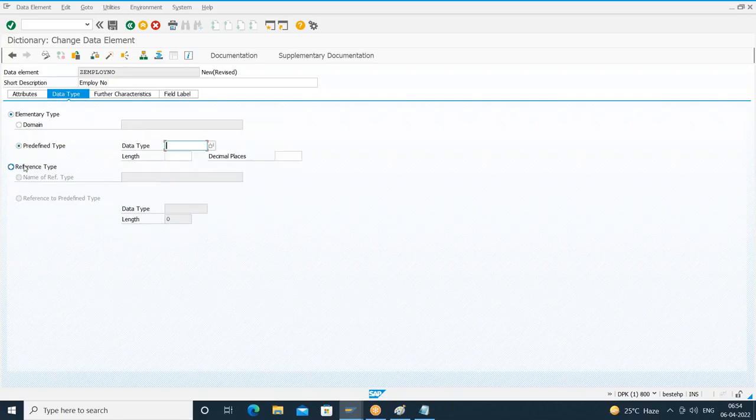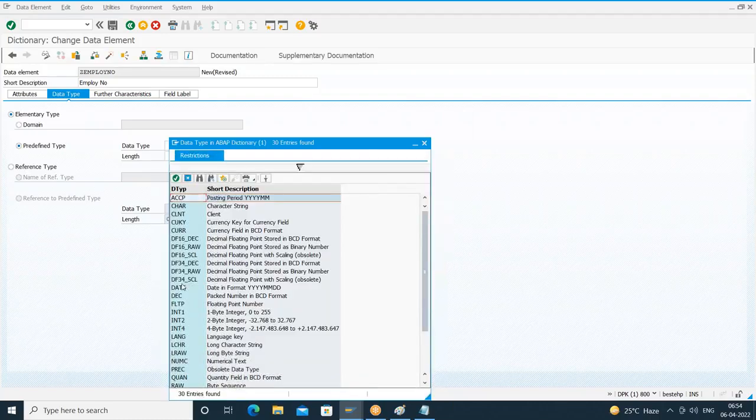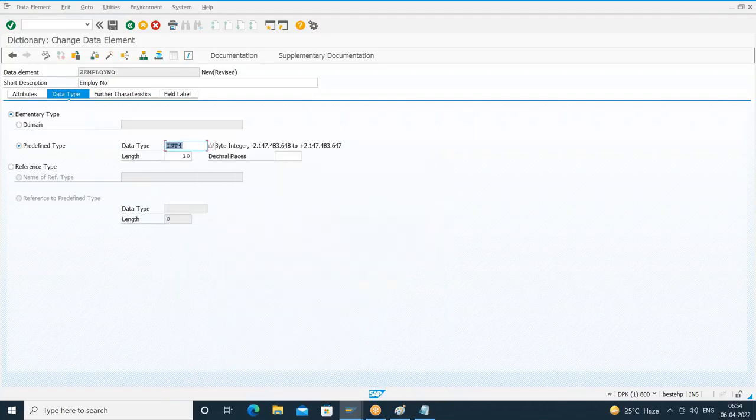So I'll choose what predefined type. I'll give the data type. What is the data type you want for employee number? Integer only, right? So I'll just browse this. I'll give the data type as INT4. When I press enter, I get the length automatically as 10. Fine. Now, what is the definition I told?